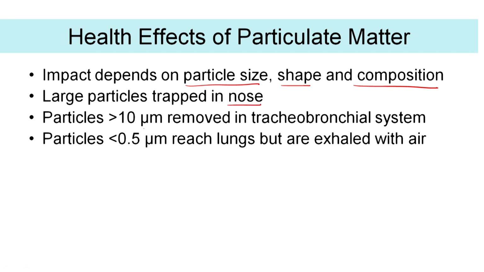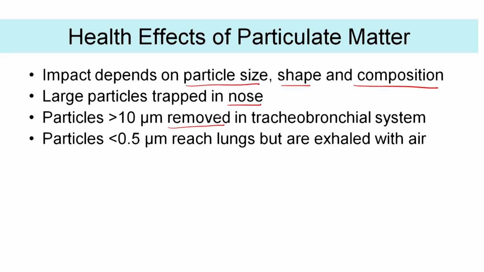Particles greater than 10 micrometers are removed in the tracheobronchial system, but that is not really removed, they are deposited rather. So that is why when you have high episodes of air pollution, you typically have considerable issues with your throat or the tracheobronchial system. To say it is removed is maybe wrong, it is not going to remove it from the system, it is going to stop it from reaching the respiratory zone. But obviously it will have its own issues out here.